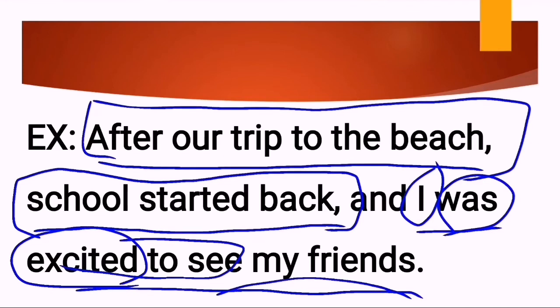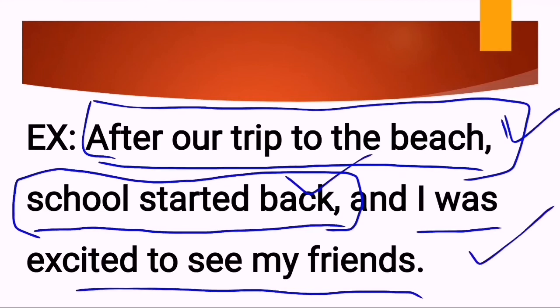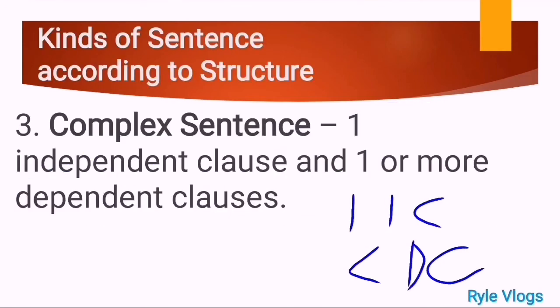This is our supporting details to make this statement complete. So meaning to say, we have one DC here, and another one DC here, and lastly, one IC. Okay, meaning to say, this example sentence is a good example of a complex sentence, because when we say complex sentence, one independent clause and one or more dependent clauses.